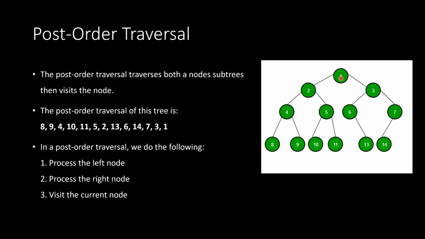Coming back up to 1, we've now completed the left subtree. We now need to do the right subtree. So we go to 3. Okay, we need to process the left and the right first. We go to 6. Same thing. We need to process both the right and the left. So we process 13. Okay, view that here.